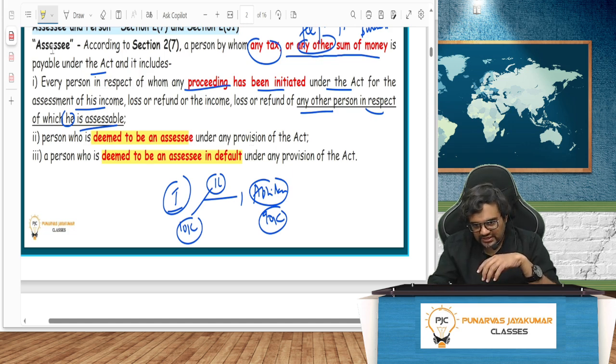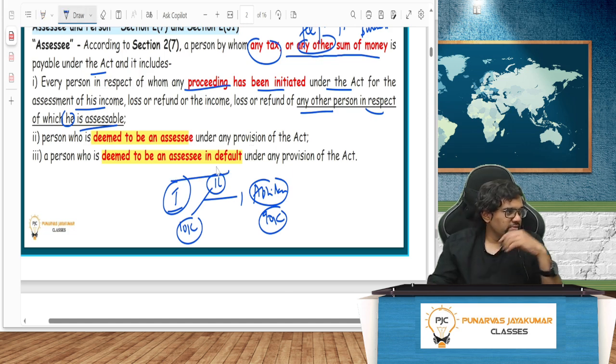Deemed to be an assessee in default. Online people, are you with me? Any doubts, guys? Got it? So one is where a proceeding has been initiated. Second, deemed to be an assessee. Third, deemed to be an assessee in default.